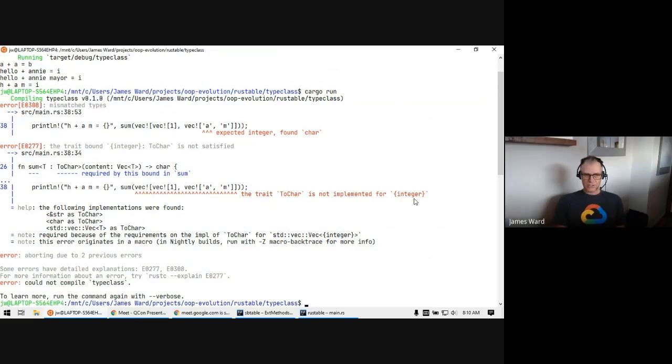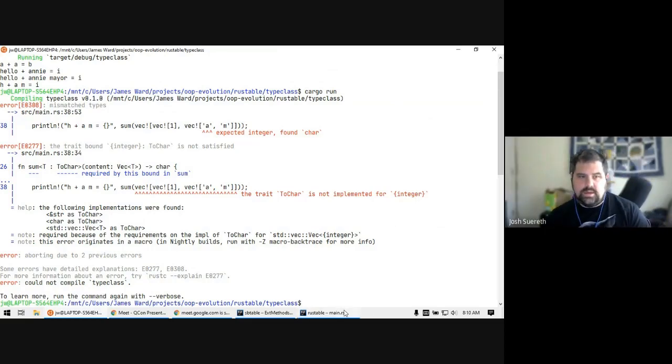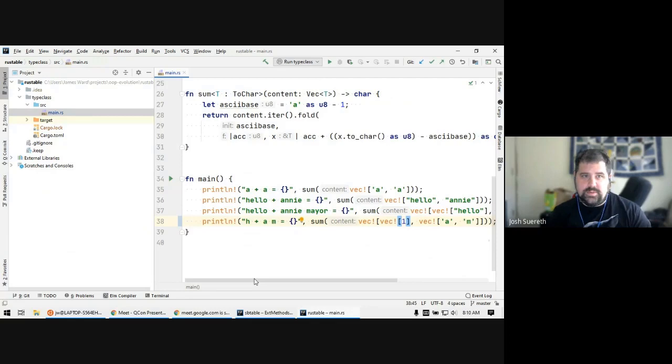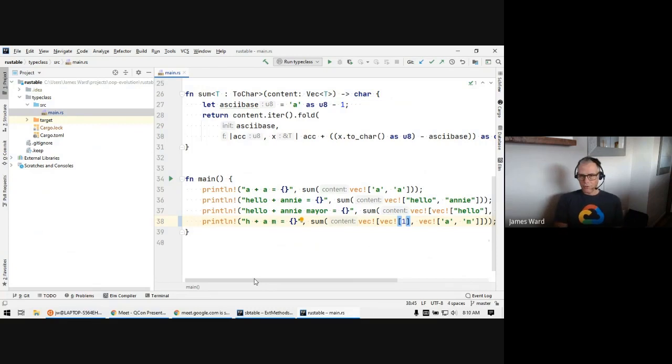Yeah, and so this is a great evolution for OO, and the name commonly used for this is type classes, but I think Rust actually calls them something different. What does Rust call these? I believe they're called traits and type traits. C++ calls them type traits. Okay, so different names, but this idea of the compiler implicitly finding what it needs to fill in function arguments, essentially, because we've got our sum method, and it needs a toChar that can operate on that vector of t. So yeah, ad hoc polymorphism is also another term for this.